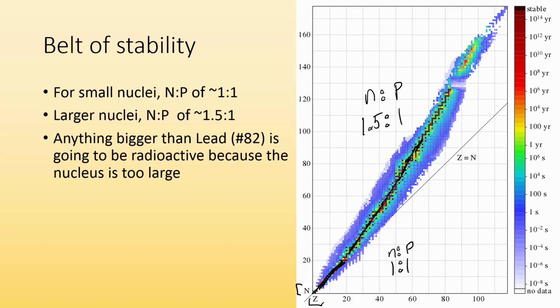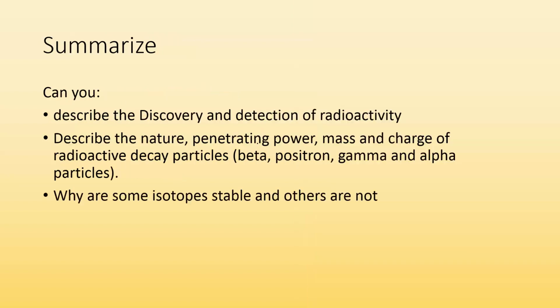And then after atomic number 82, everything is unstable. You can see right here is the last stable isotope. Anything greater than that is too big, and those isotopes are all going to be radioactive because they're too big. So anything after lead, number 82, is going to be radioactive because the nucleus is too big.